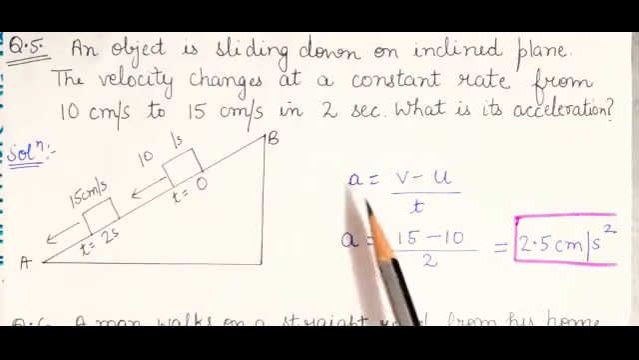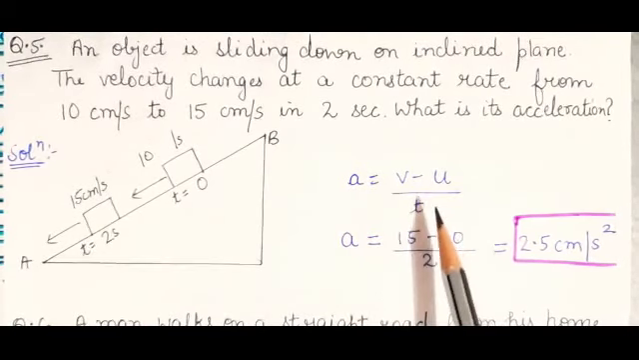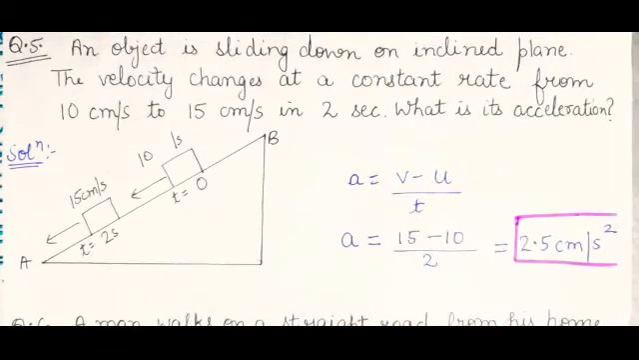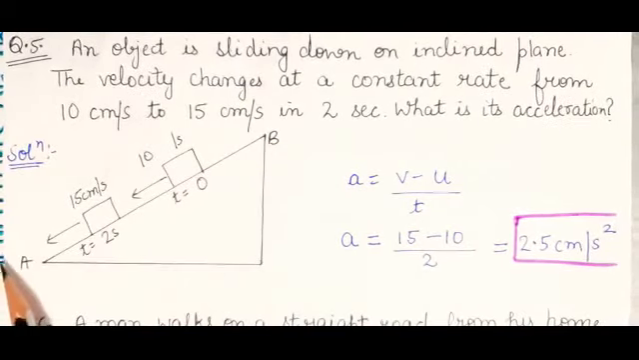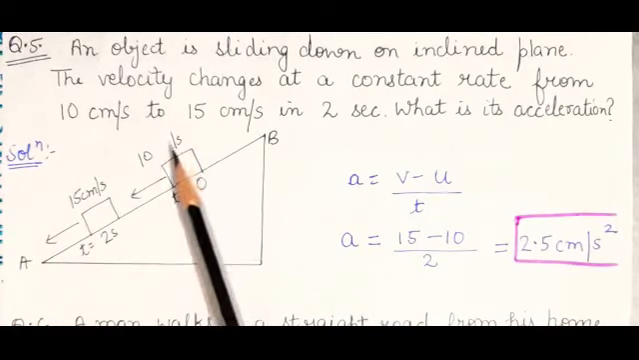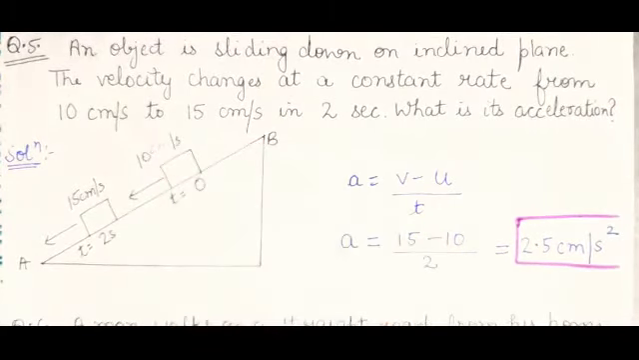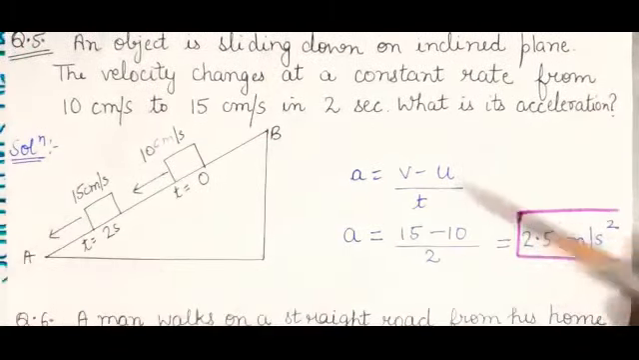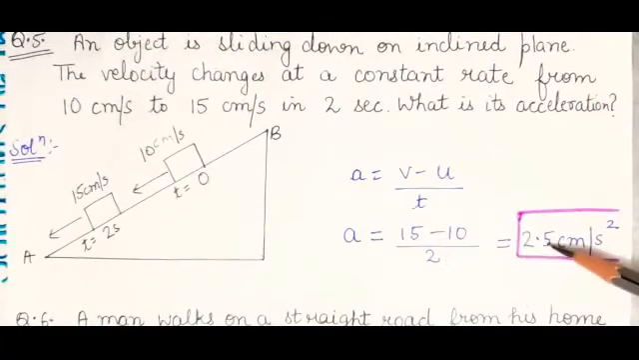Okay. So what is the formula of acceleration? Final velocity minus initial velocity divided by time taken. What is final? It is coming from this point to this point. So final is this 15 cm per second and initial is 10 centimeter per second. Okay. So just substitute the values. 15 minus 10 divided by 2. The answer is 2.5 centimeter per second square.